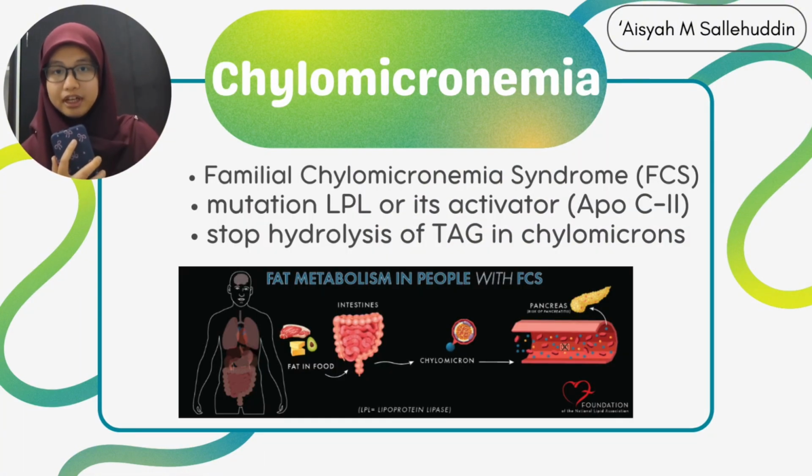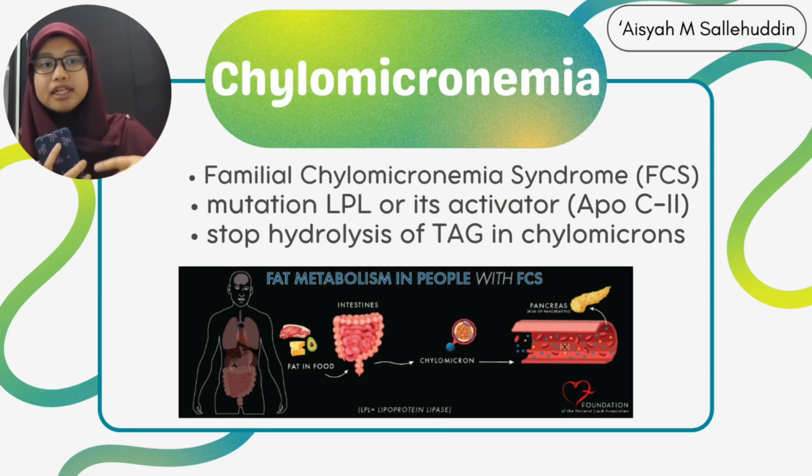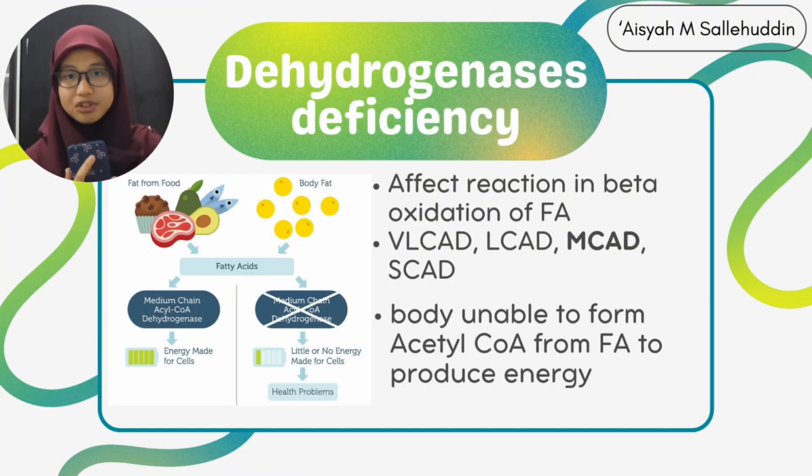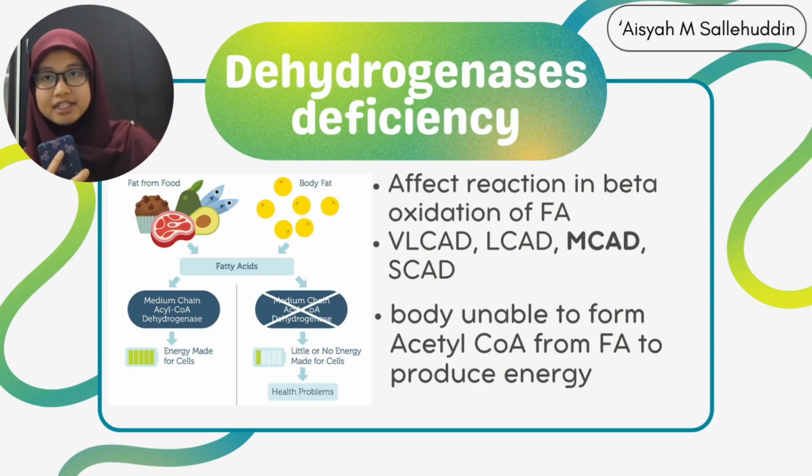Furthermore, familial chylomicronemia syndrome. This is due to a mutation of lipoprotein lipase or ApoC2, which will stop lipolysis in the bloodstream. As a result, the lipids will be trapped in the blood and may lead to hypertriglyceridemia. And lastly, dehydrogenase deficiency, the lack of these enzymes, will affect the beta-oxidation of fatty acids to form energy, acetyl-CoA. This includes VLCAD, LCAD, MCAD, and SCAD.